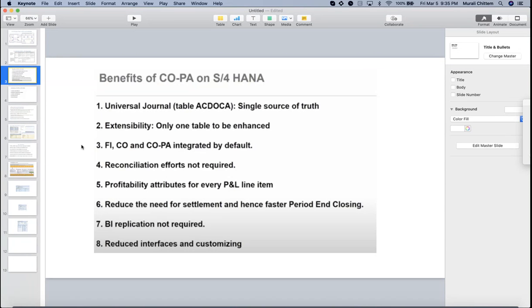You can see that the system will derive all the attributable profitability characteristics. It will fetch from the ACDOCA table. And BI replication is not required. Reduce interfaces. Any questions?